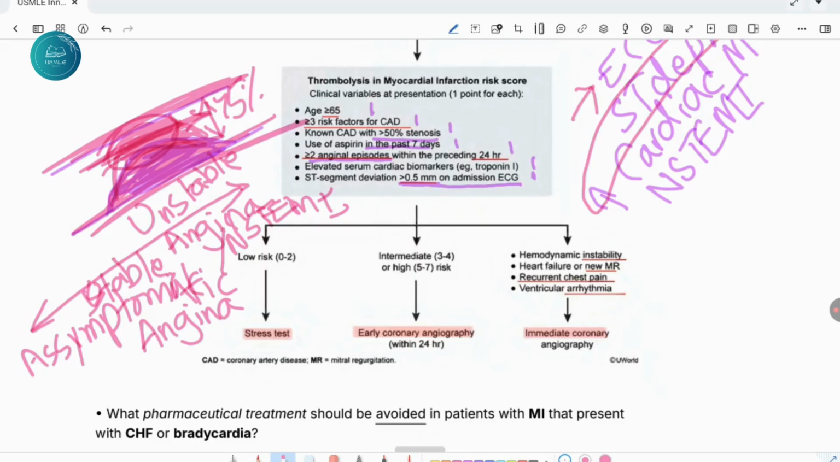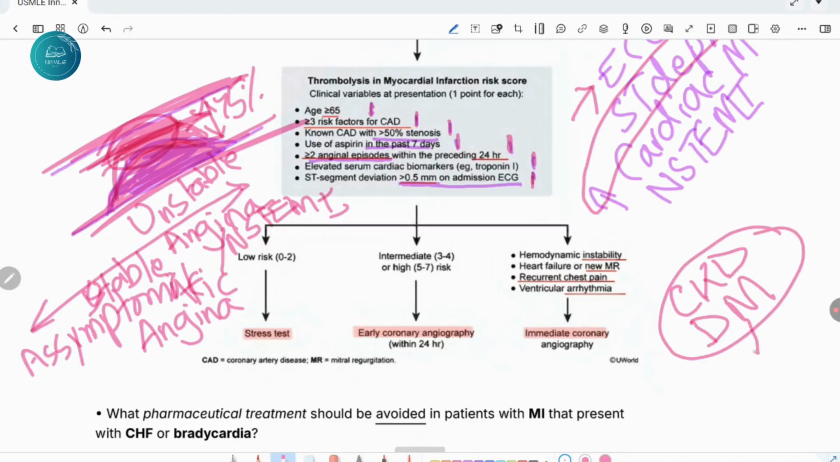For each risk you will assign the patient a 1, and then you will calculate. If the patient has age greater than 65, greater than 3 risk factors for coronary artery disease. Okay, when the patient has CKD, that's the important point. If the patient has CKD and diabetes mellitus, then you will treat the patient as an acute coronary syndrome patient, because these are the most important risk factors for coronary artery disease, unless proven otherwise.